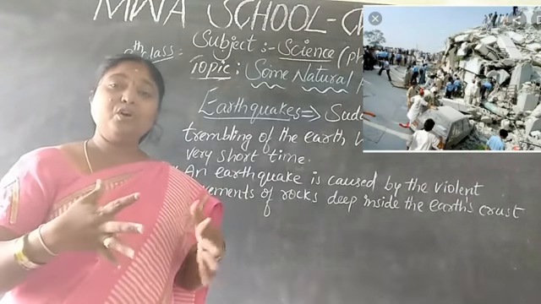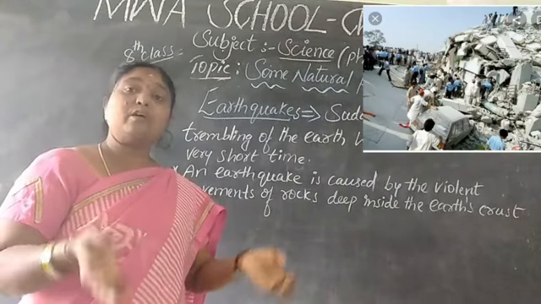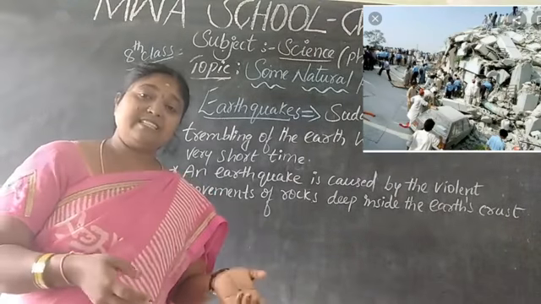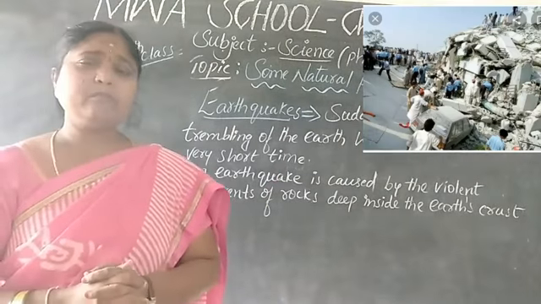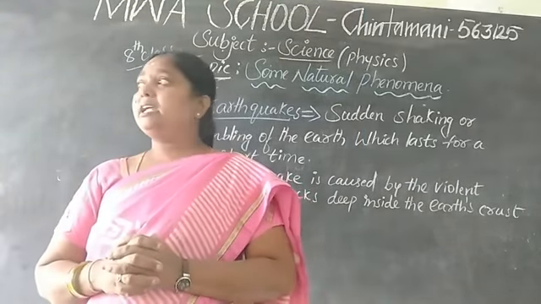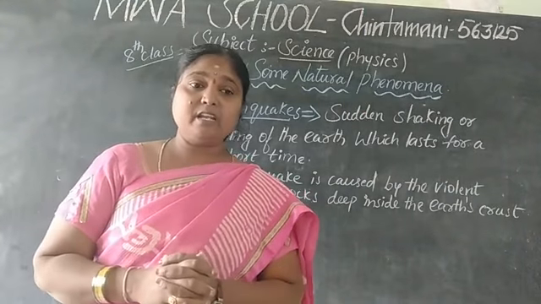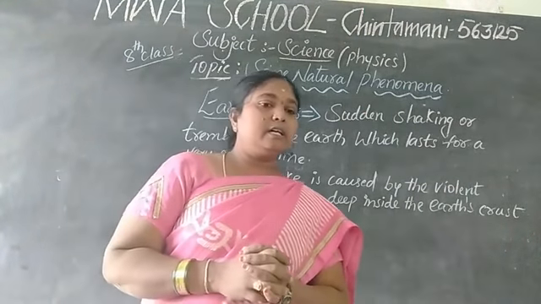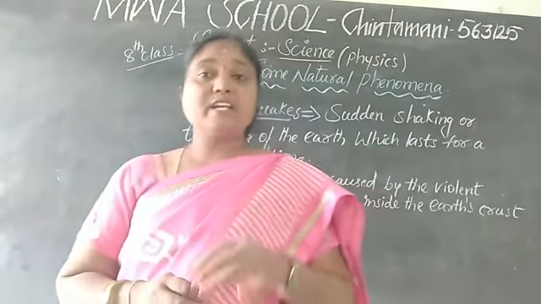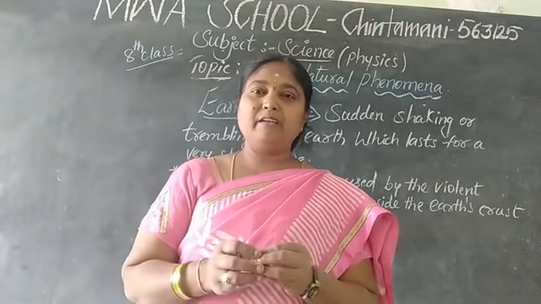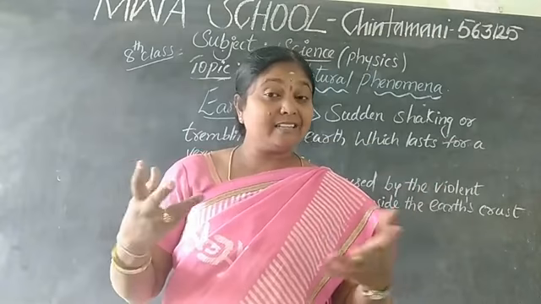When it shakes, those of us on the earth can see it. Especially in North Kashmir, I think in the year 2005, we had a very big earthquake.